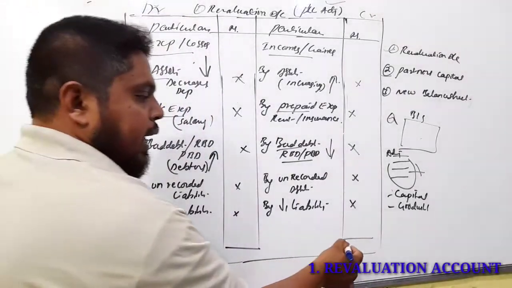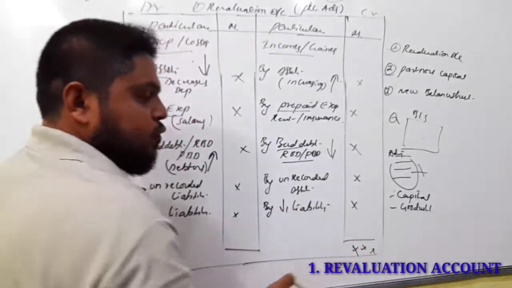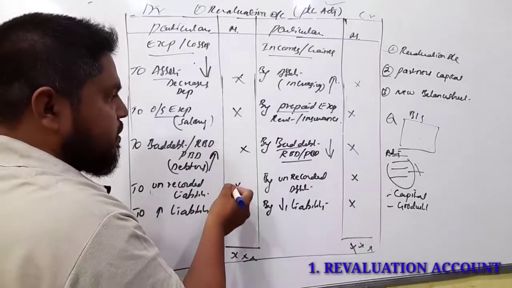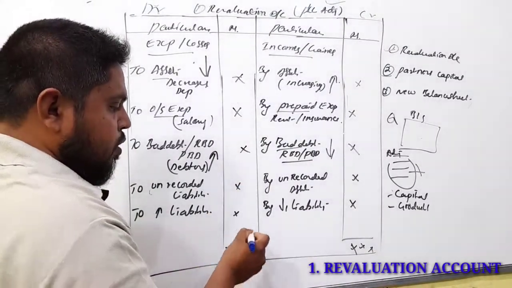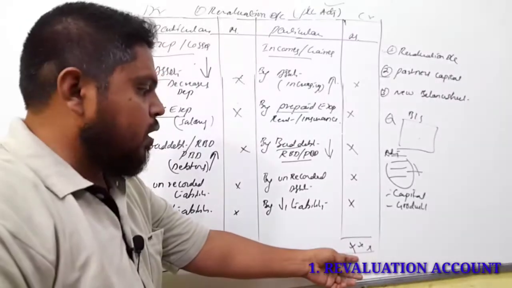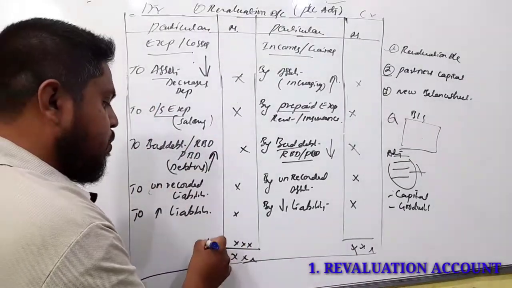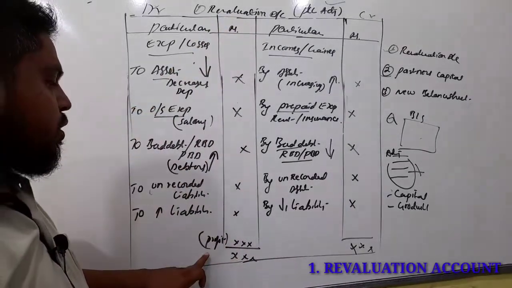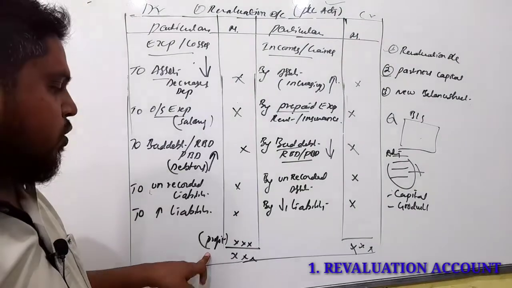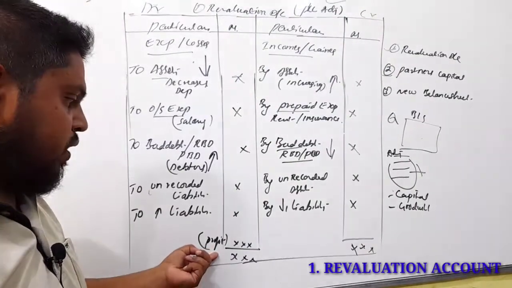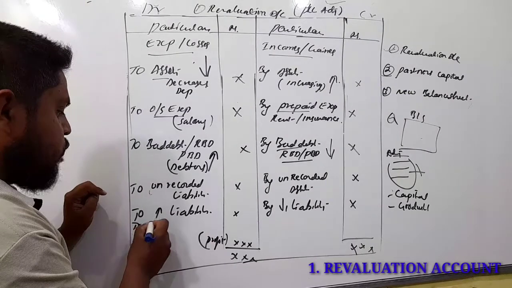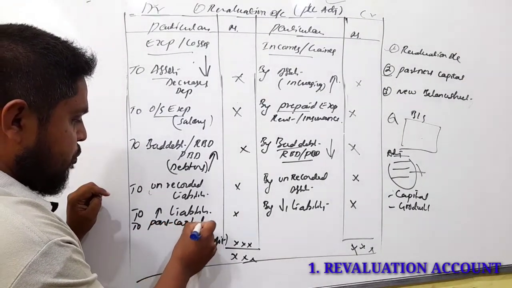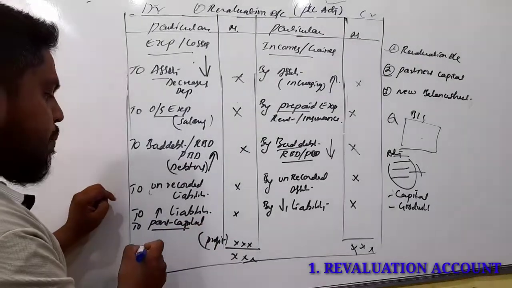Suppose credit value is more, so credit side is more. So from the incomes, you have to minus all these expenses. Incomes minus expenses, you will get the profit here. So this is revaluation account profit. This profit is transferred to partners capital account.